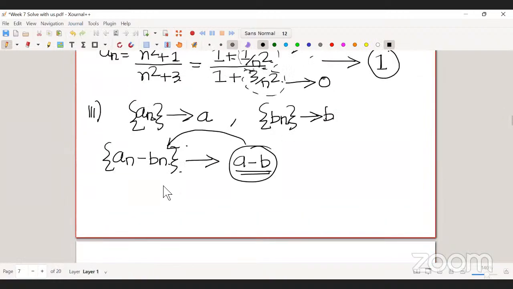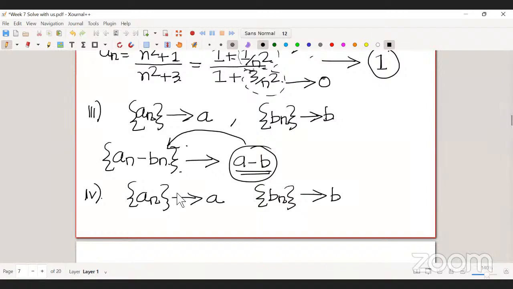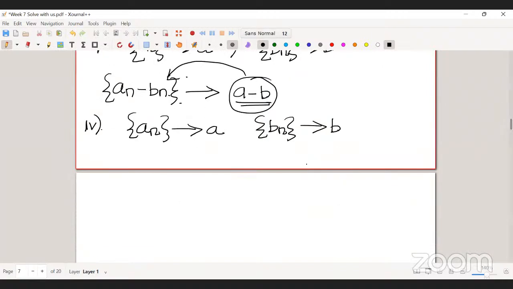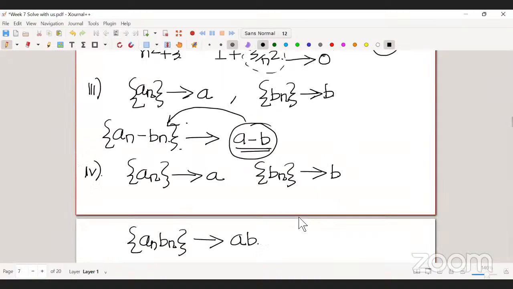Similarly, if I have two sequences, an which converges to a, and another sequence bn which converges to b, then the product of these sequences, which is an times bn, has limit a into b.